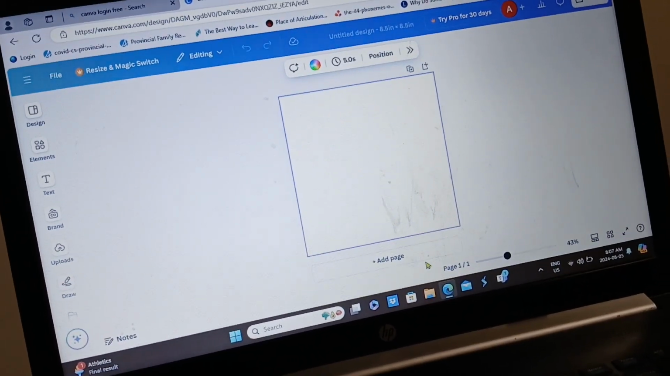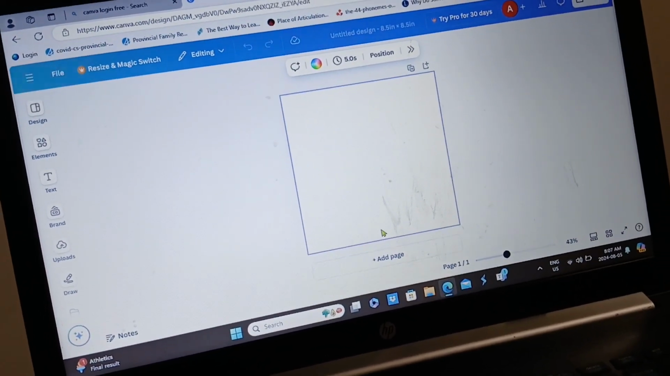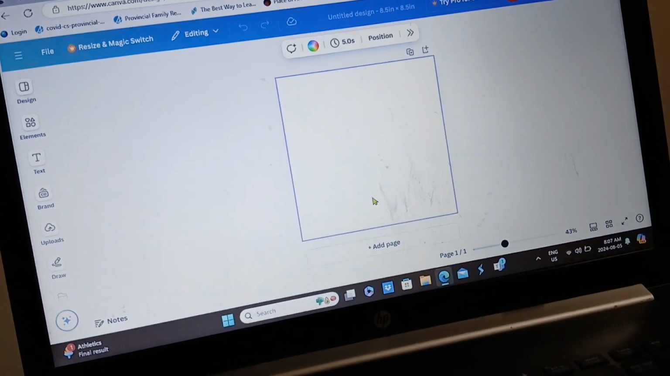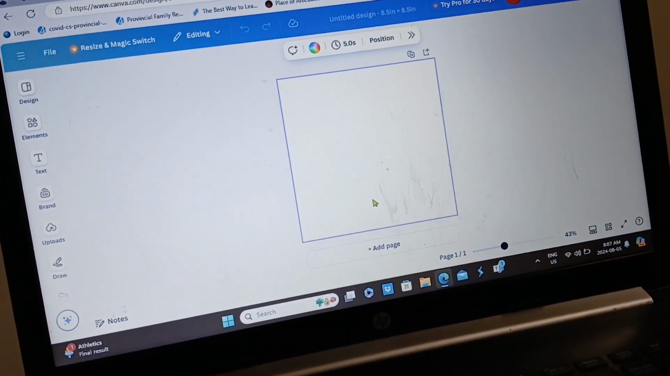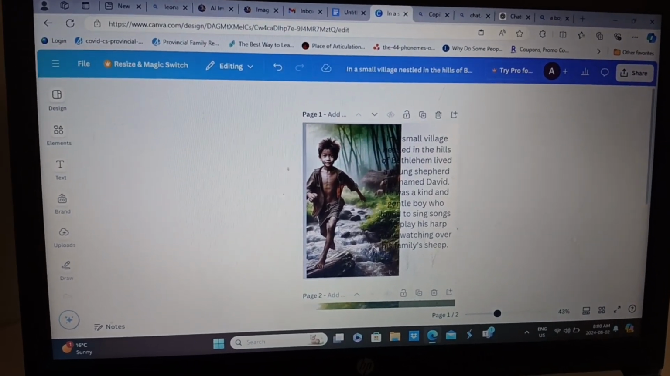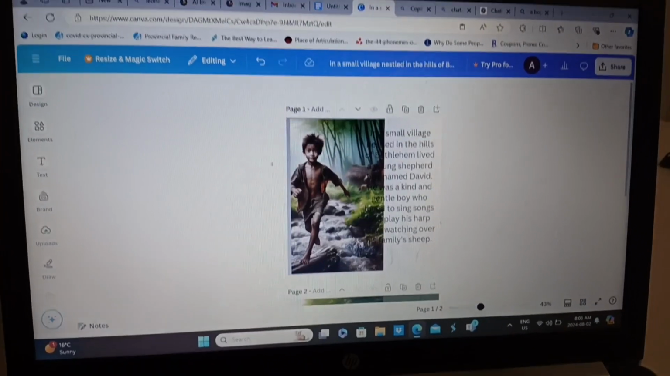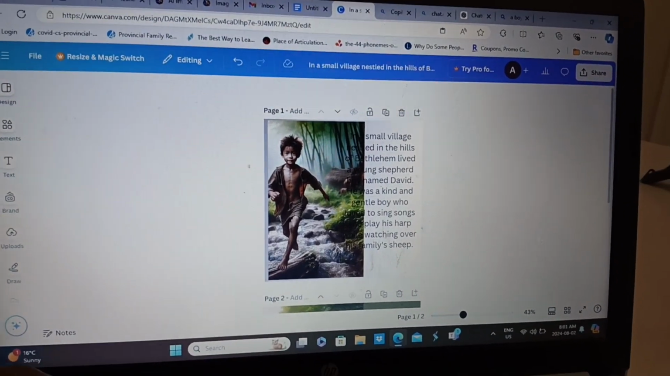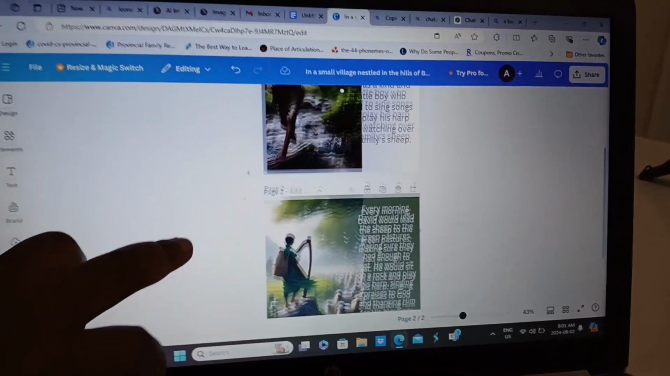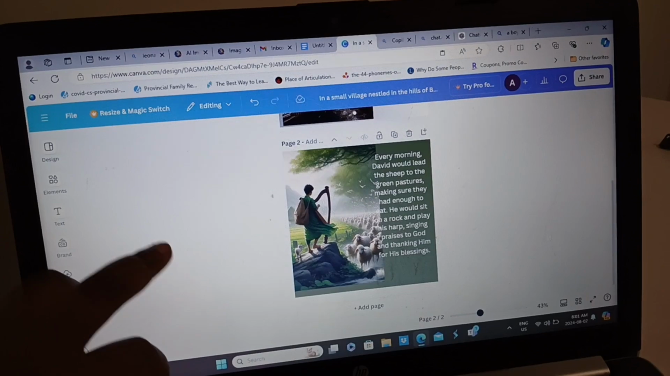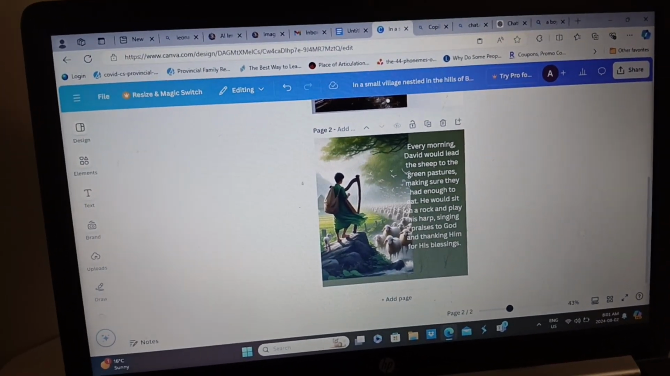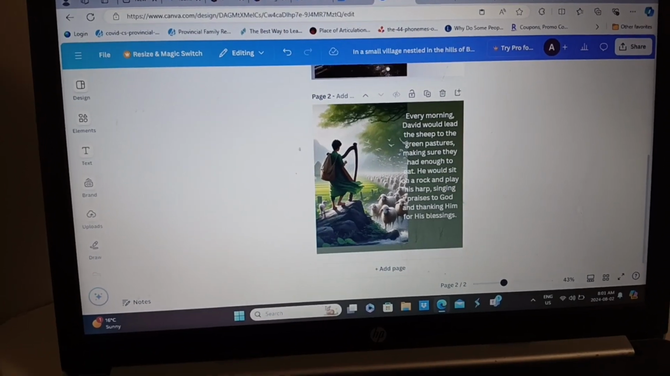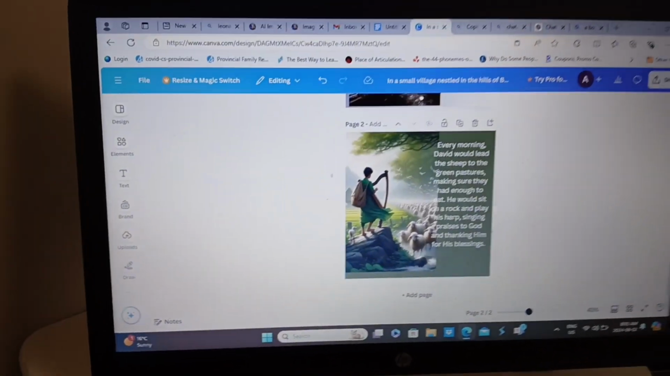You can see add to page. This is our page 1, the first page. We'll go back to the image creator to copy and paste the image we generated earlier. See our page 1 here: the boy David running in a forest. Then page 2: the image of David, the shepherd boy, guiding his sheep. So we'll now add it to the page.